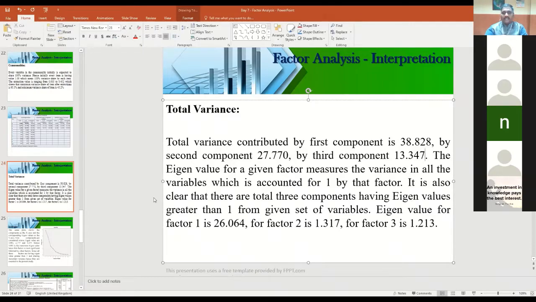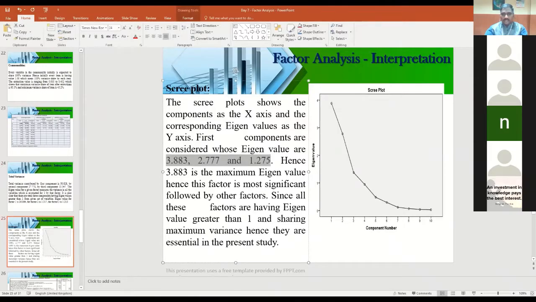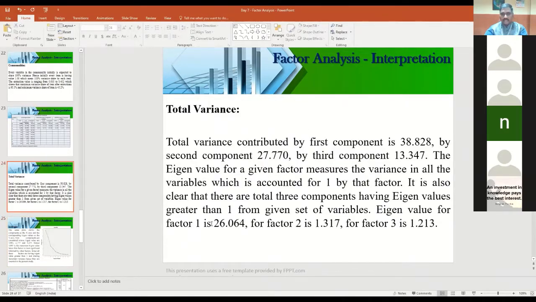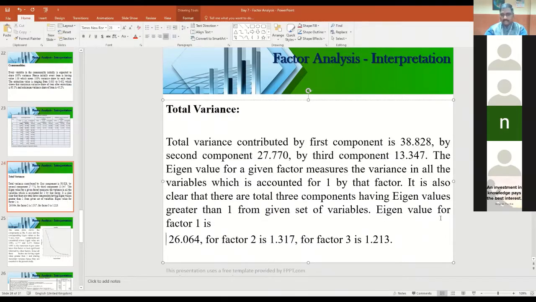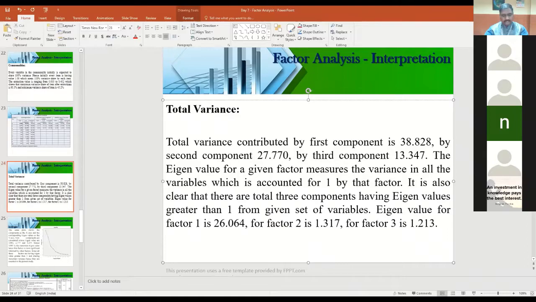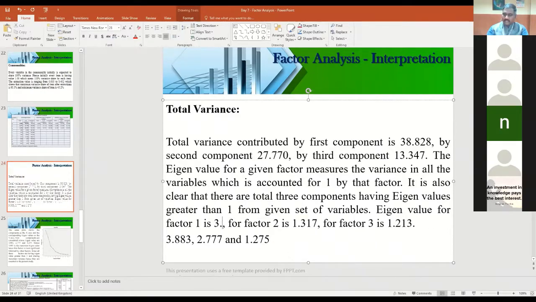Okay, and each eigenvalue for the factors, we have to copy from the scree plot. This is the eigenvalue for the first 3 components, right? So you can mention in the interpretation: the eigenvalue for factor 1 is 3.883, for factor 2 is 2.777, and for the third factor is 1.275.